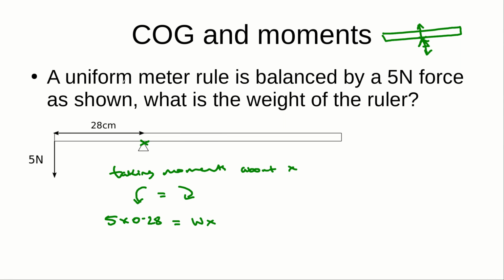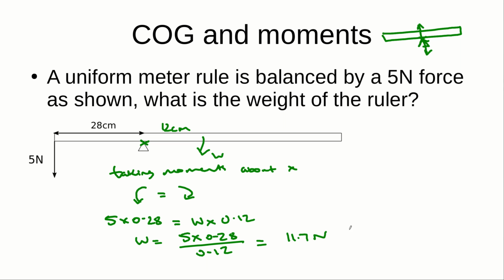Well, given we're told that it's a uniform metre ruler, we know that it's 100 centimetres from there to there, and because it's uniform, the centre of mass will be in the middle, acting down there, so that'll be 50 centimetres from the end. We're already 28 centimetres along, so this distance here will be 12 centimetres, so 0.12 metres. So W is equal to 5 times 0.28 divided by 0.12, which gives me a weight of 11.7 newtons.